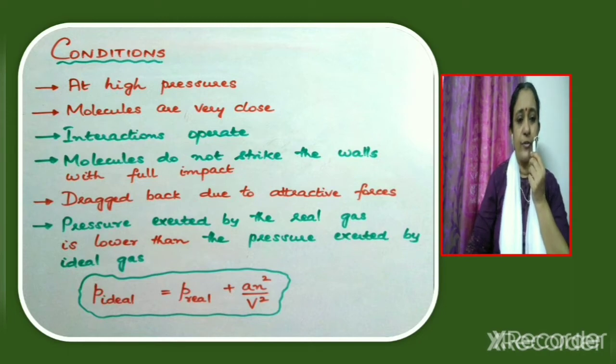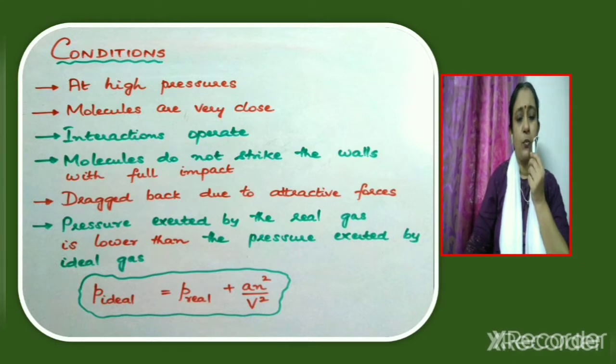As a result, the molecules will not strike the walls of the container with full impact. It is because of the intermolecular forces of attraction that the molecules are not able to strike the walls with full impact. These molecules will be dragged back due to attractive forces. As a result, the pressure exerted by the real gas is found to be lower than the pressure exerted by the ideal gas.